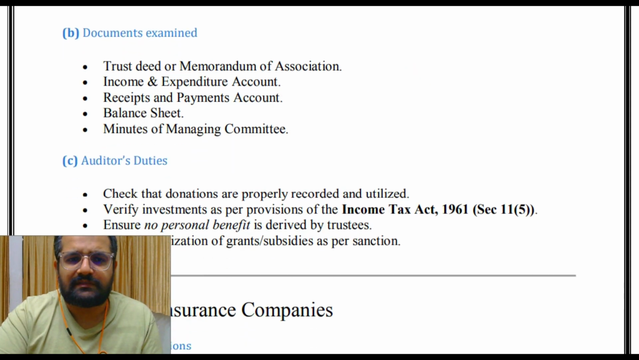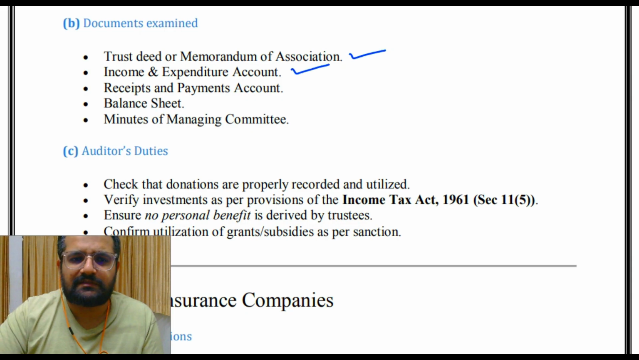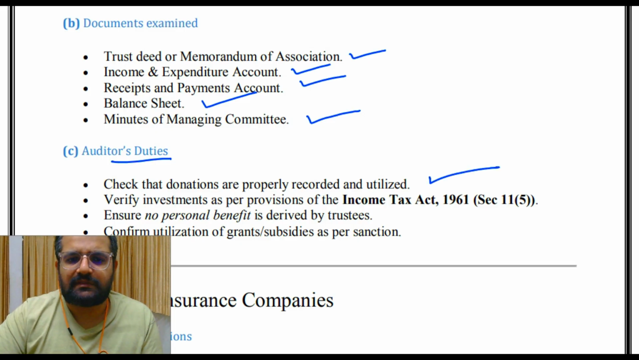Then documents examined: trust deed or memorandum of association, income and expenditure account, receipts and payments account, balance sheet, minutes of the managing committee. Then auditor's duty: check that donations are properly recorded and utilized, verify investments as per provisions of the Income Tax Act 1961 section 11(5). Then ensure no personal benefit is derived by trustees, confirm utilization of grants and subsidies as per sanctions.